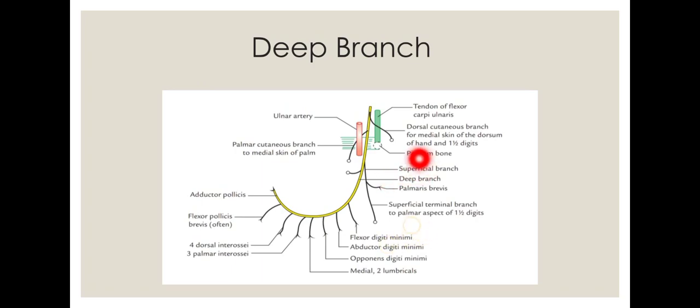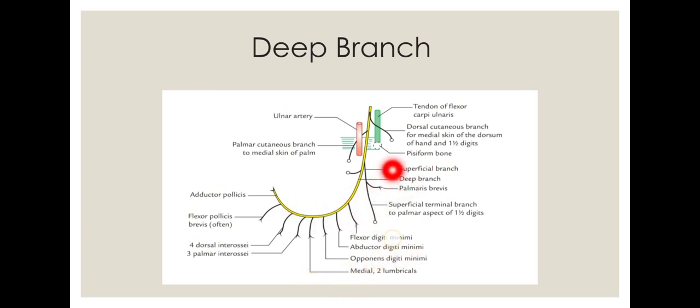So this deep branch is completely, 100%, a motor branch, because it is going to supply all the intrinsic muscles of the hand, about 95% of the intrinsic muscles of the hand. So it's going to supply many intrinsic muscles of the hand. Intrinsic muscles mean nothing but the muscles of the hand. Don't worry, the muscles of the hand will be dealt with in another session called the hand.